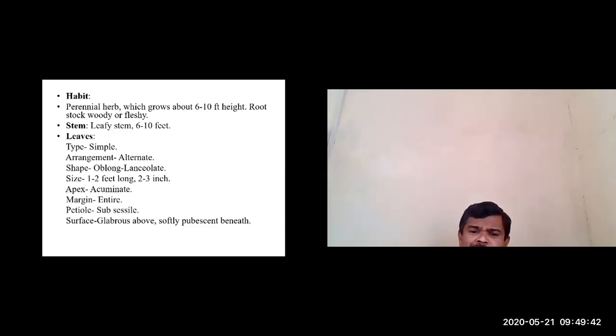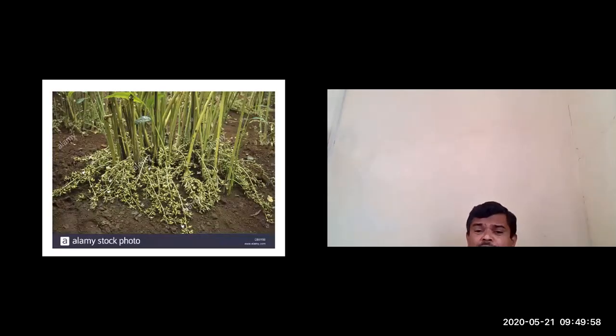And the surface is glabrous. That is, the upper surface is glabrous, whereas the lower surface is somewhat glabrous. So please observe, this is very specific. This type of inflorescence I think you have not seen. Above the ground, the stem is not present. What we are observing is a pseudostem.